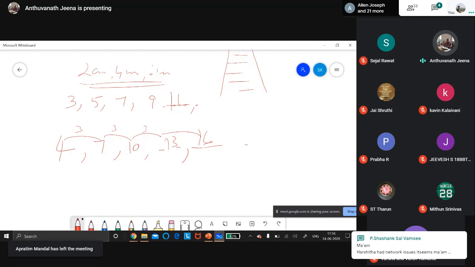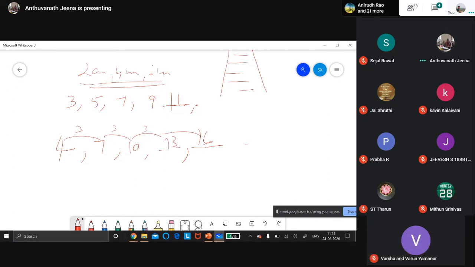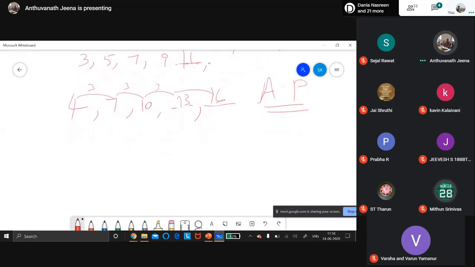An arithmetic progression is a list of numbers in which each term is obtained by adding a fixed number to the preceding term, except the first term. This is what is called arithmetic progression. AP, we will call it as AP.